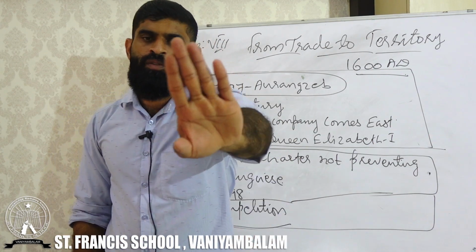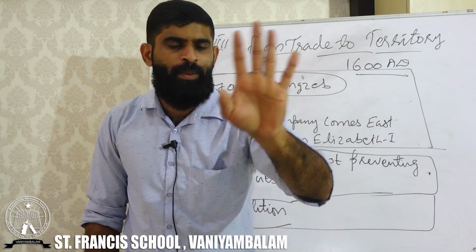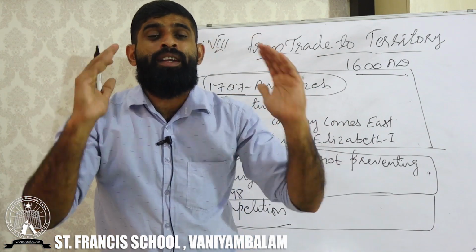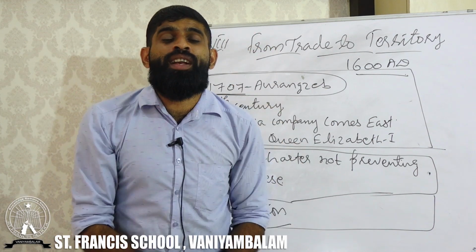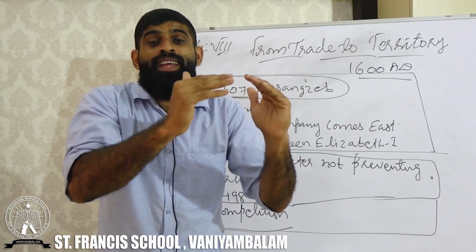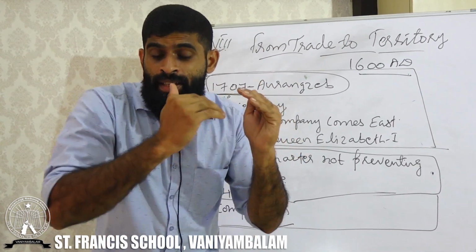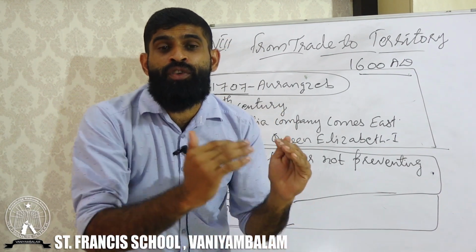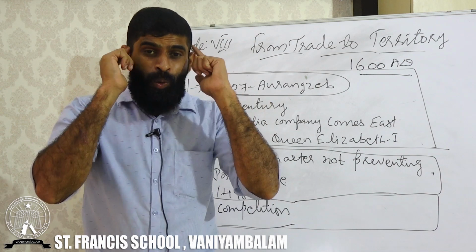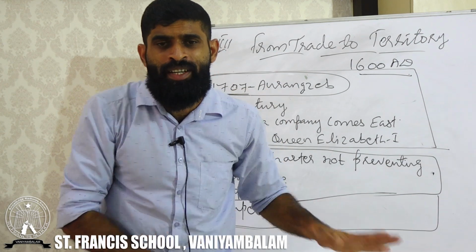Aurangzeb said, no, never. We will not be giving any piece of land. If you purchase anything, carry it out. But we won't be giving any piece of land to you. Continuously, repeatedly, the British officials kept meeting Aurangzeb, and finally they got a plot of land on the river Hooghly. Where? Hooghly, in West Bengal. Near the Hooghly river, they got a plot of land allotted by Aurangzeb, and more than that, Aurangzeb had given a lot of facilities to the British East India Company for their trade, my dears.